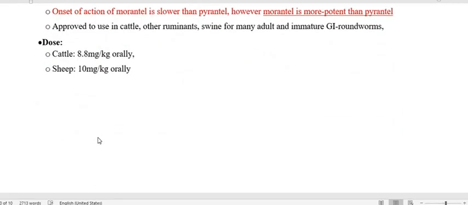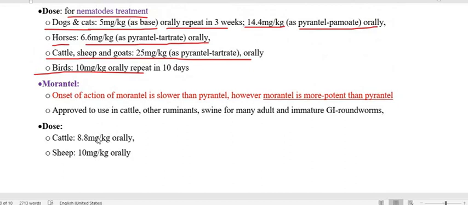Other drug is morantel. So this is all about today's class.